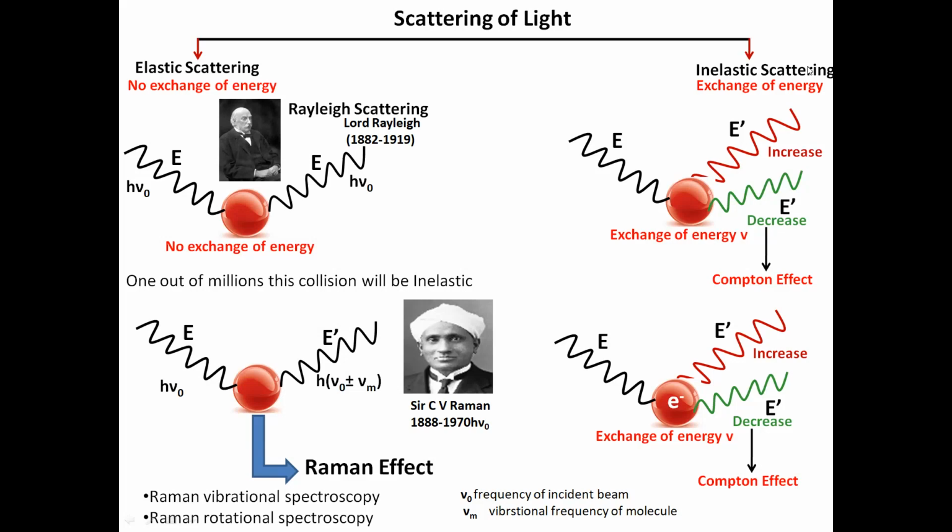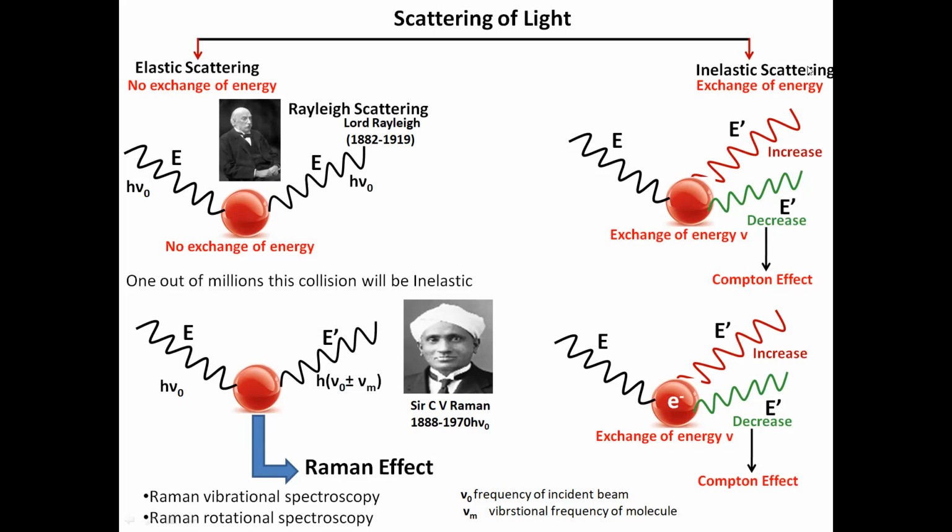When this light ray is incident on the material, due to the collision of the light ray with the material, the material atoms start to vibrate, or if the amount of energy is still too high, then the atoms may start to rotate also in their particular position. They will not come out from that position.